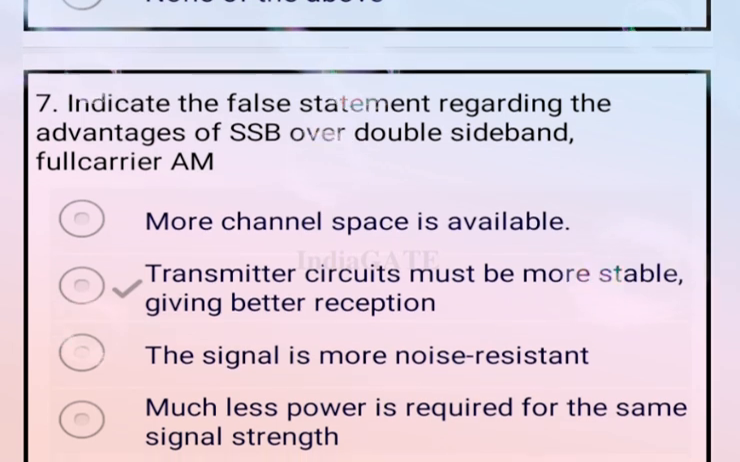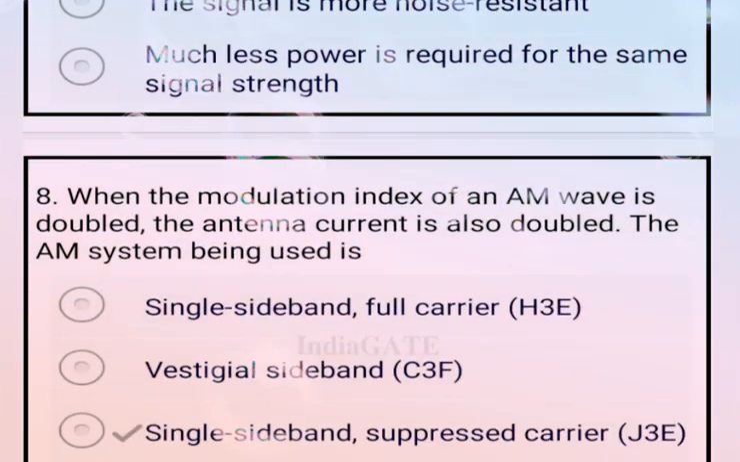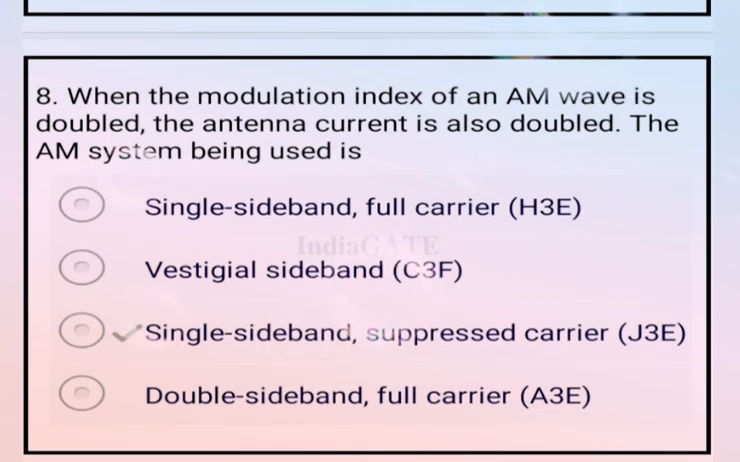Next question. Indicate the false statement regarding the advantage of SSB over double sideband full carrier AM. The correct answer for this question is option B, that the transmitter circuit must be more stable, giving better reception. Next question. When the modulation index of an AM wave is doubled, the antenna current is also doubled. The AM system being used is single sideband suppressed carrier, that is J3E. Option C is your correct answer.